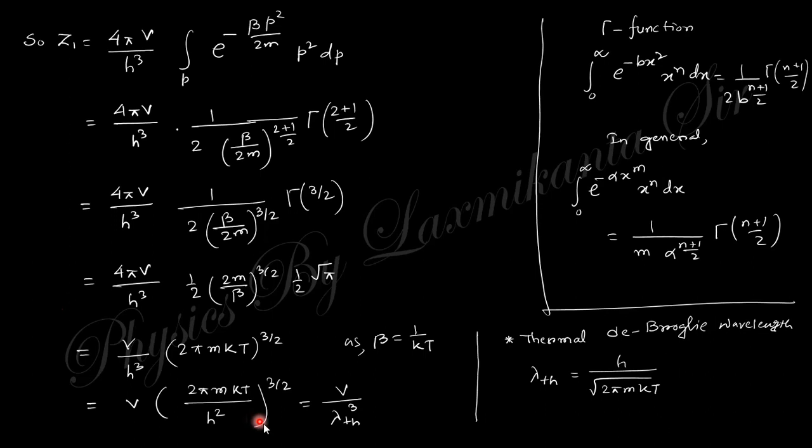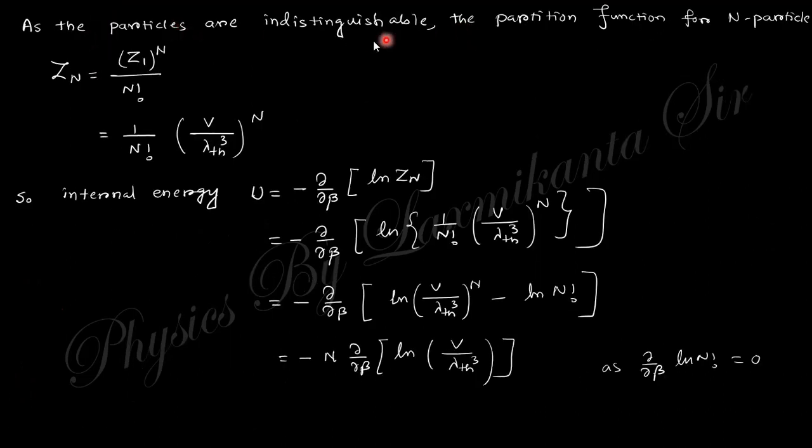This can be rearranged into lambda thermal, where lambda thermal is the de Broglie wavelength. I think you can do this calculation very easily. If there is any doubt or problem, you must comment in the comment box. So this expression turns into V by lambda thermal cube. This is the partition function of a single particle. The partition function of n particles will be z1 to the power n, and since these are indistinguishable, you need to divide it by n factorial. So this gives you 1 by n factorial, V by lambda thermal cube, whole to the power n.